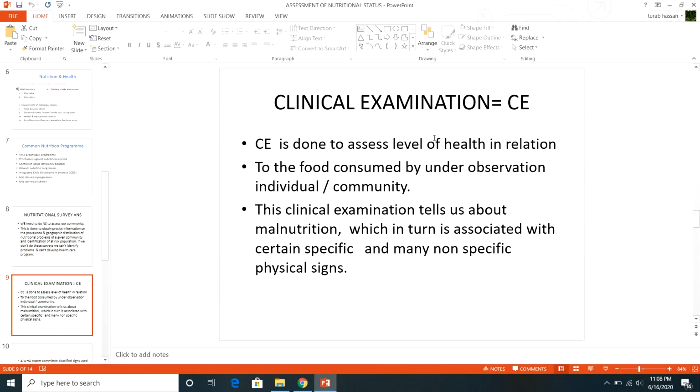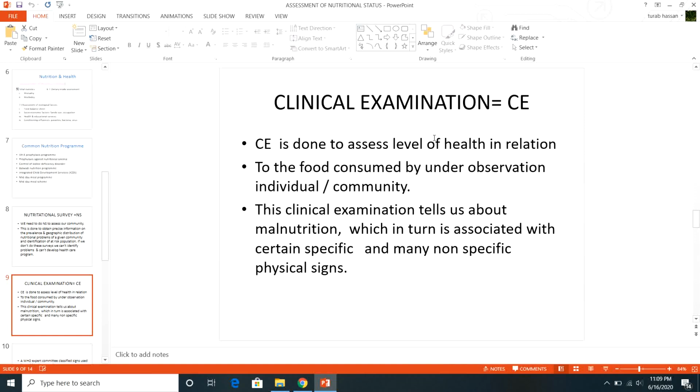You have studied the malnutrition topic in detail, and you are very well aware of how it is manifested, with specific and non-specific physical signs.